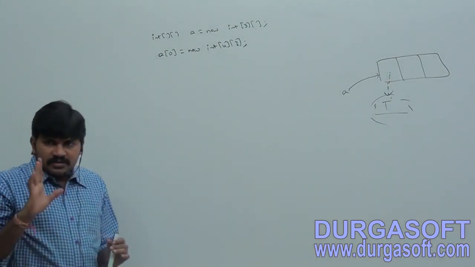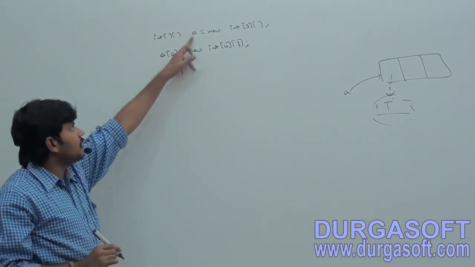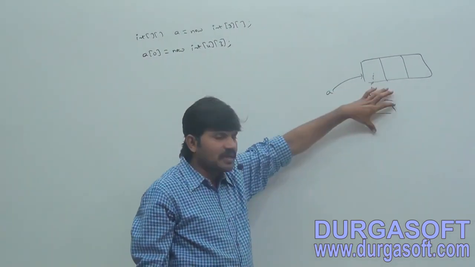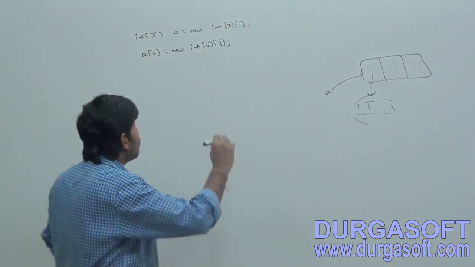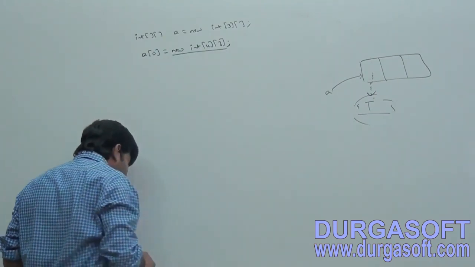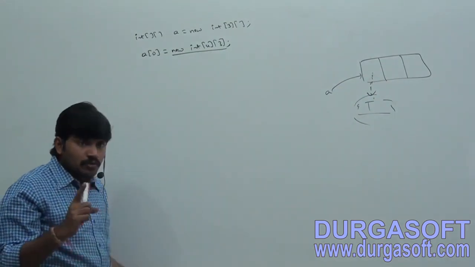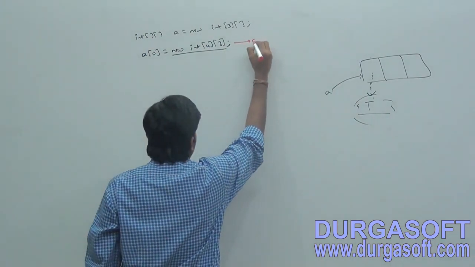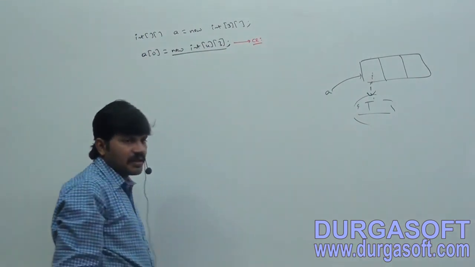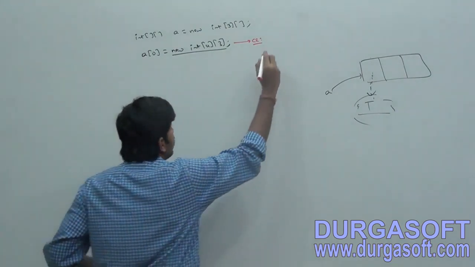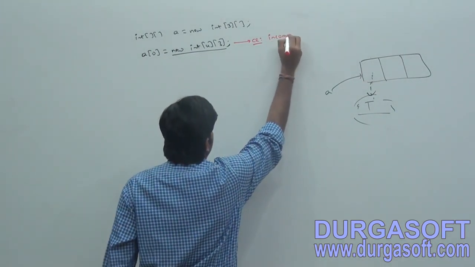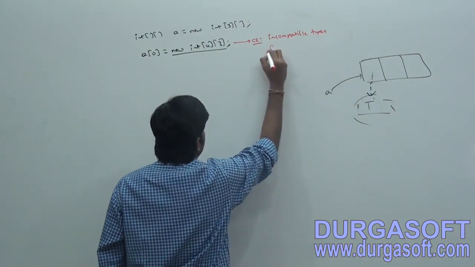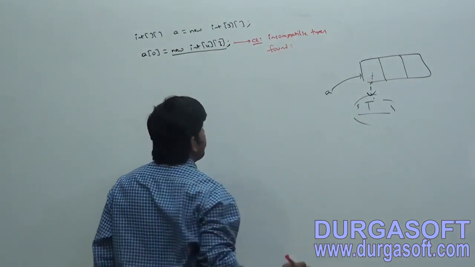Are you getting? Sir, if A is 2-dimensional, A of 0 is always expecting what? A 1-dimensional array. But in the place of a 1-dimensional array, what thing am I providing? A 2-dimensional array. Immediately, we are going to get a compile time error saying incompatible types.